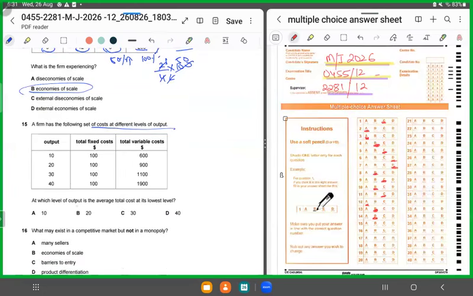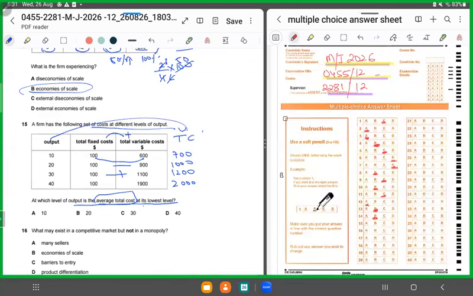15. A firm has a different set of costs for each level of output. They're asking at which level the average total cost is lowest. In order to calculate the average total cost, first we'll calculate the total cost. So we'll add fixed cost and variable cost. 100 and 600 would give us 700, 900 and 100 would give us 1000. Keep on adding them. This would give us 1200 and this would give us 2000. Now, in order to calculate average total cost, we'll divide total cost by the output level.